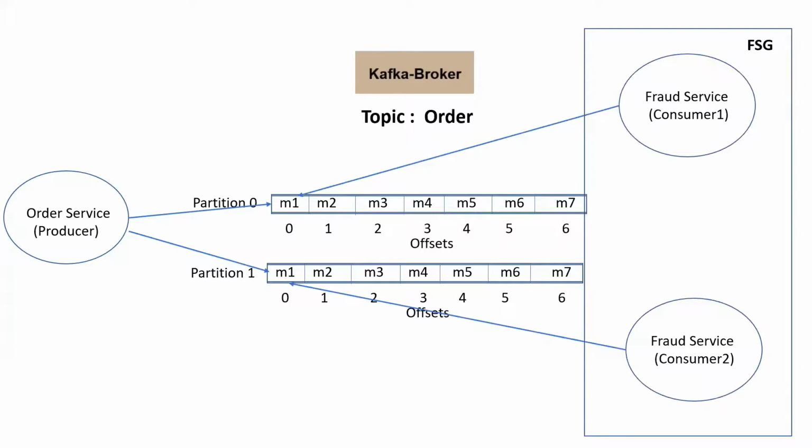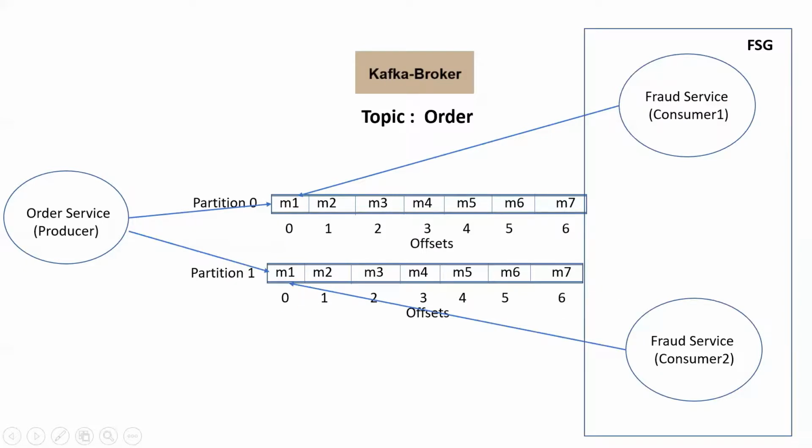So here you can observe there is the fraud service group where there are two consumers, right? When there are two partitions and two consumers, each consumer would be exclusive to one partition, right? For example, consumer 1 of the fraud service group will read messages from partition 0 and the other consumer will read from partition 1.